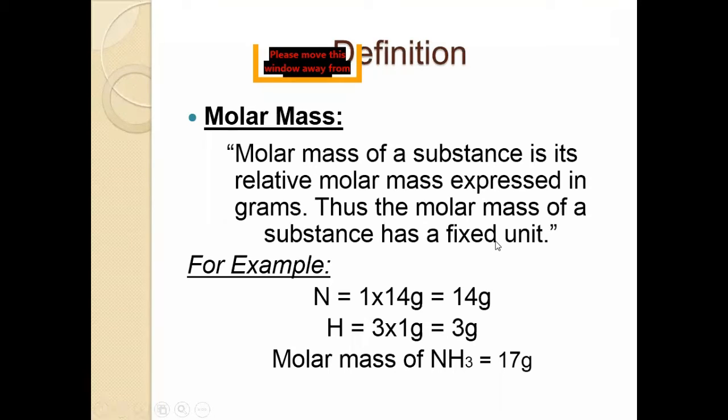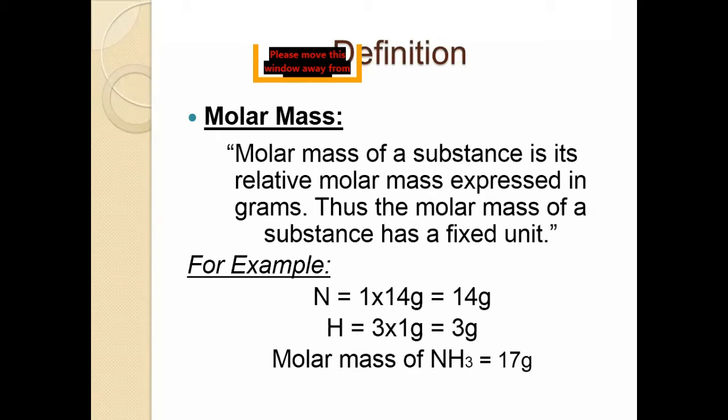It is molar mass. Molar mass of a substance is its relative molecular mass expressed in gram. Thus, molar mass of a substance has a fixed unit. For example, 1 mole of carbon is equal to its atomic mass expressed in grams. Atomic mass of carbon is equal to 12 AMU, and therefore the molar mass of carbon would be 12 grams.